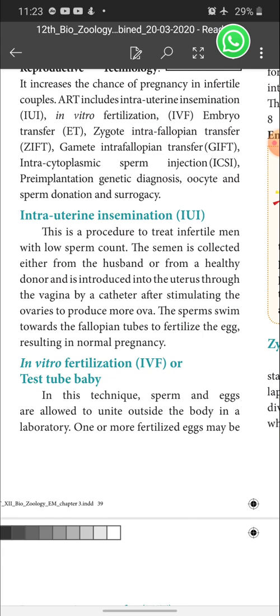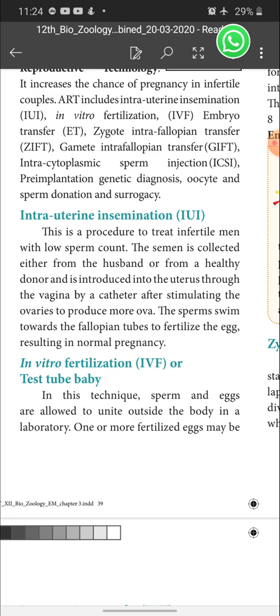Intra means what? Within. Intrauterine means what? Uterine means here uterus. So that means within the uterus. Insemination means what? Keeping the semen. That means inside the uterus, the semen is artificially introduced. That is called what? Intrauterine insemination.